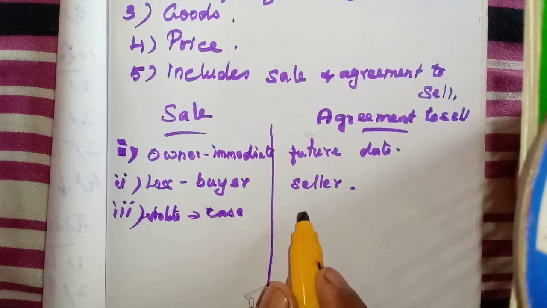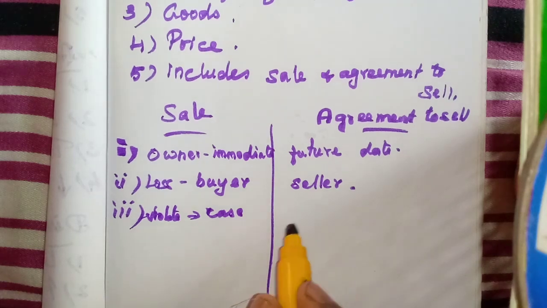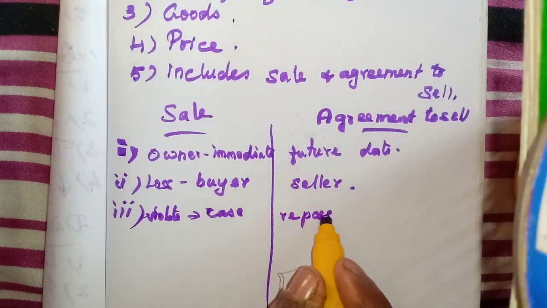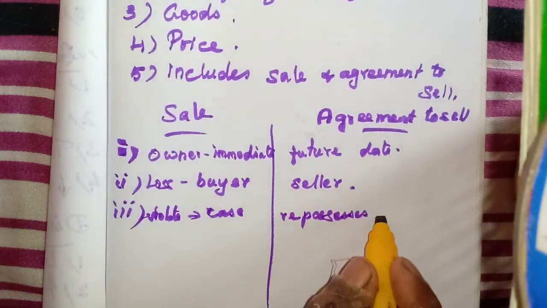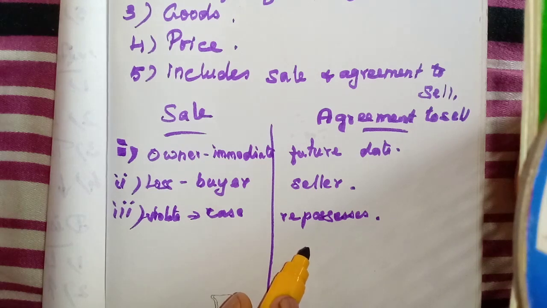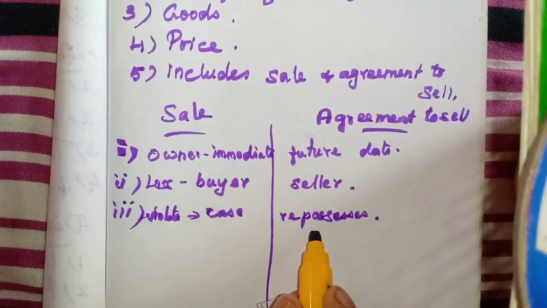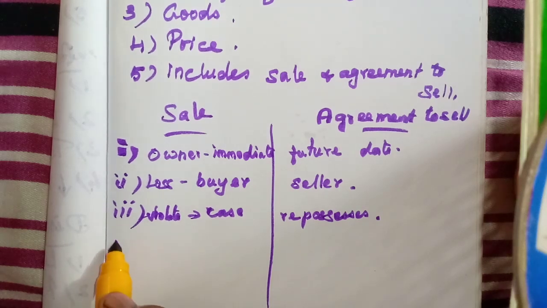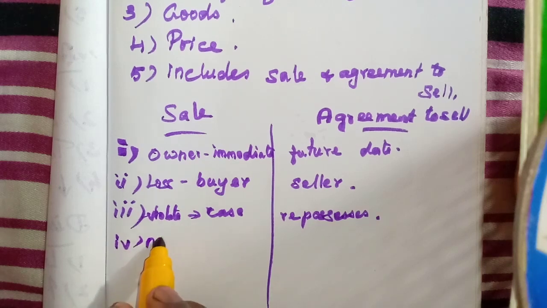But in an agreement to sell, he can repossess the goods, and for violating the law he can also file a case. But in a sale he cannot get the possession back, he can only file a case for compensation. Then what is the nature of the contract?